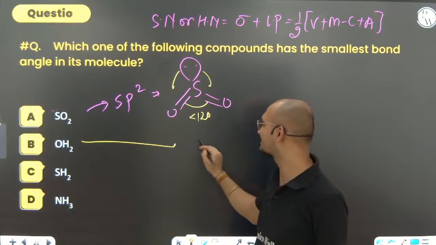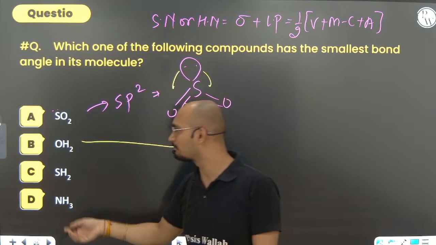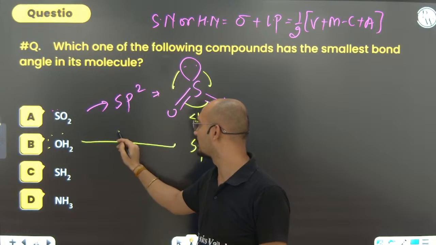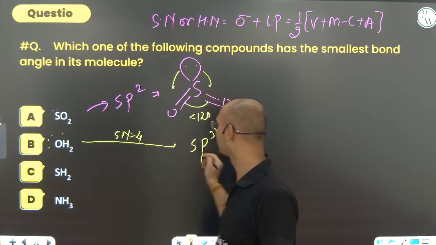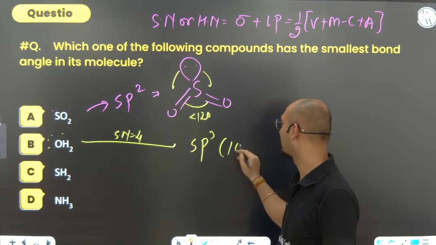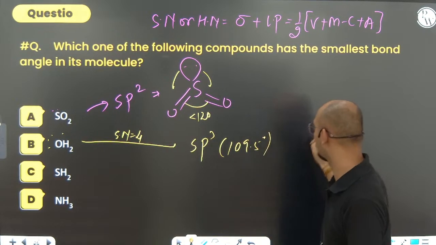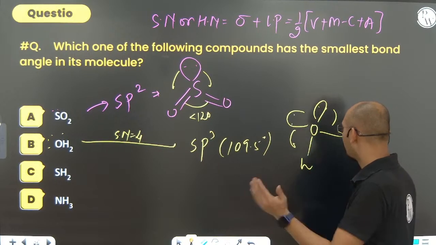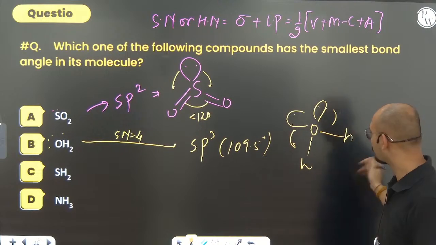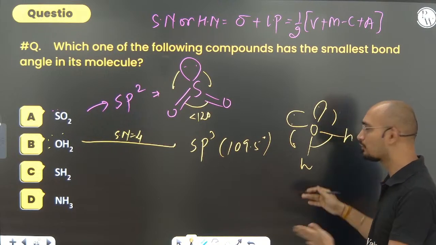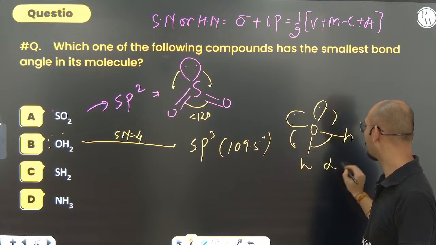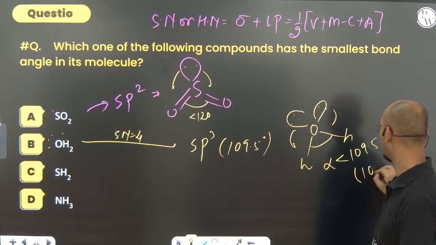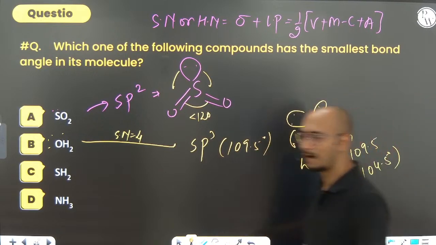What about OH2? It is sp3, because half of M, the lone pairs are 2. How many sigma bonds are there? 2. So the steric number comes out to be 4. That is for sp3. What are we expecting? We are expecting 109.5 degrees. But what happens? We all know, by VSEPR theory, the lone pair pulls the bond pair inside. So in such a case, the shape becomes angular, and this angle theta becomes less than 109.5, approximately 104.5 degrees.